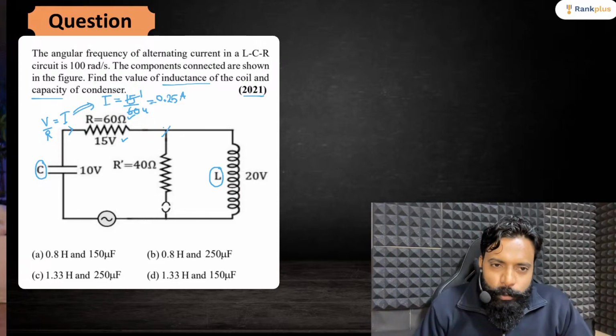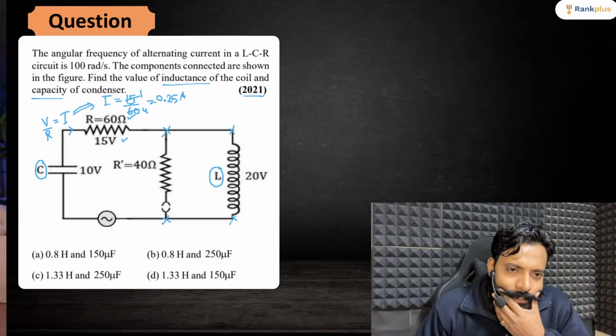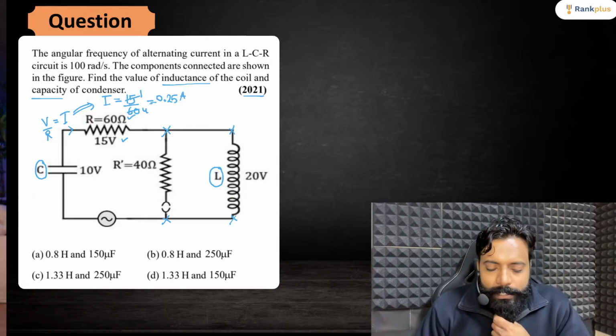Now this resistance and this inductor are connected in parallel, right? If these are connected in parallel, I can say that both of them will have the same voltage. So if this is at 20 volt, this must be at 20 volt. Then what will be the value of current here?